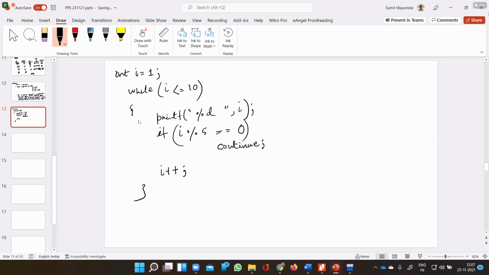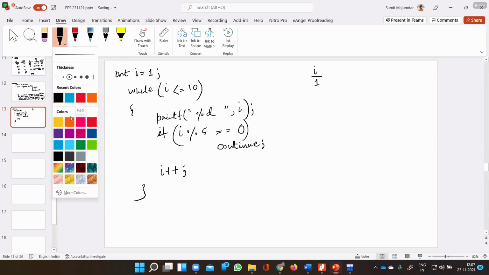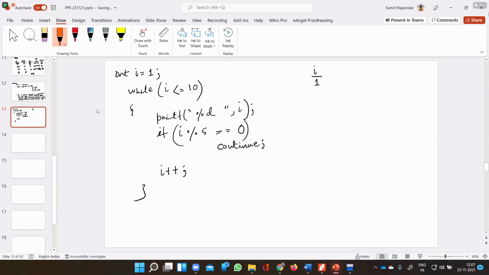Now, let us see how this continue statement works. So what is the initial value of I? The initial value of I was 1, right? Yes, sir. So it will not print the 5. It will print 1, 2, 3, 4, 6, 7, 8, 9, 10. Okay, let me come to that part, then we will see.